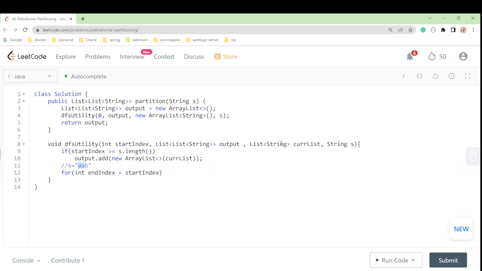For the first time, when our start is 0, that we are talking about, right? If I explain here, let me go here. So if we have A and B, here three things we have, right? A B we have.